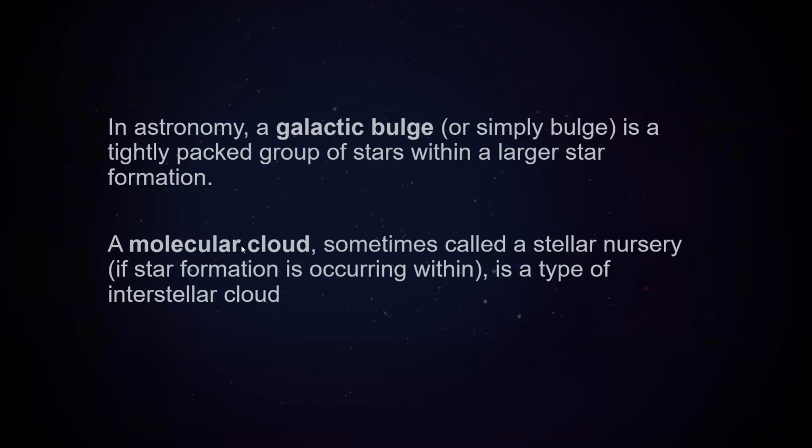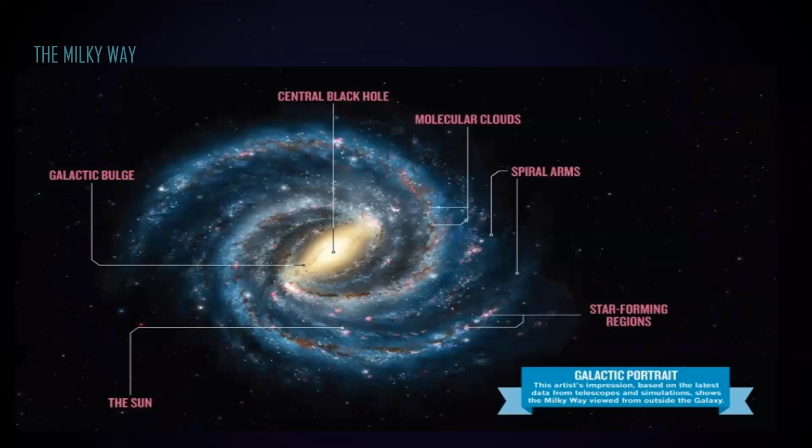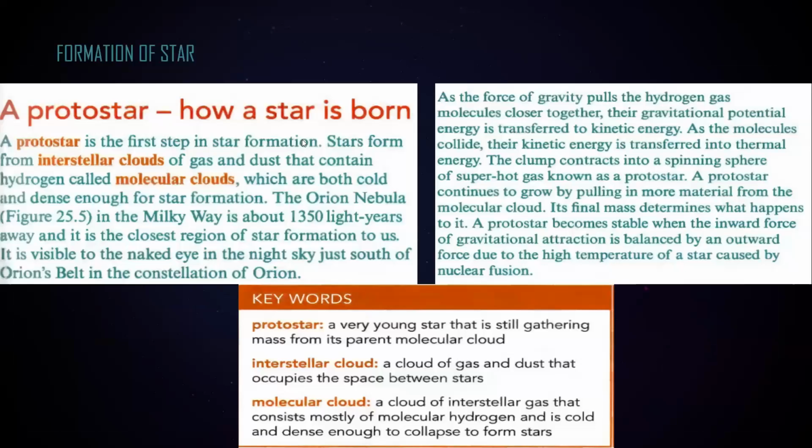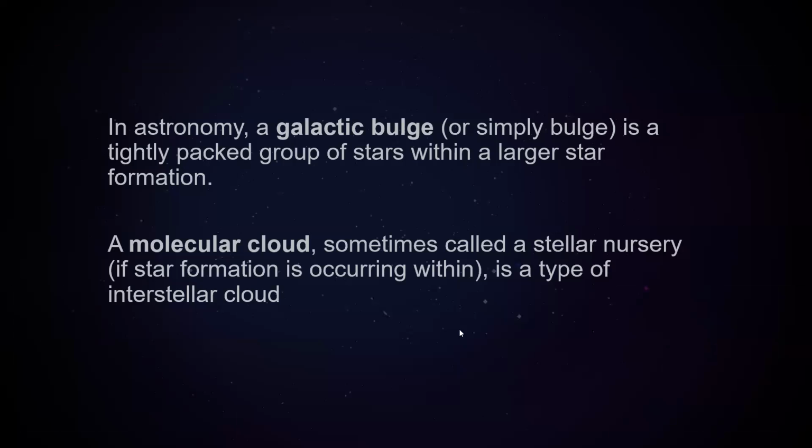And we have a molecular cloud, which is also known as a stellar nursery, where star formation occurs. For the formation of a star, there should be molecules and dust together. When they all combine together, they will start to form a star. So that is how the star is formed.